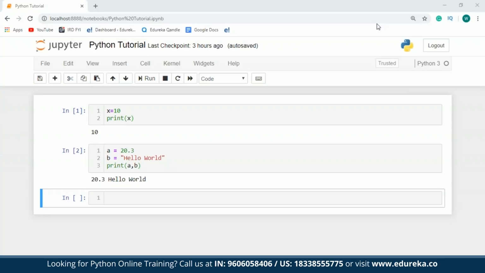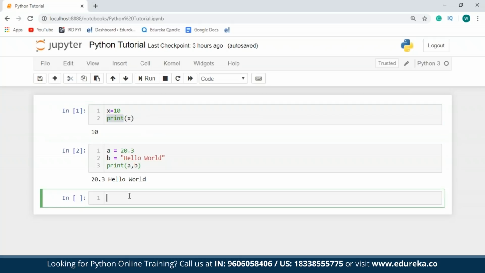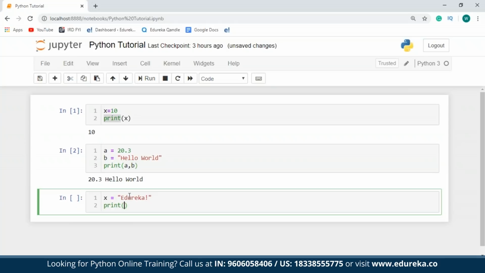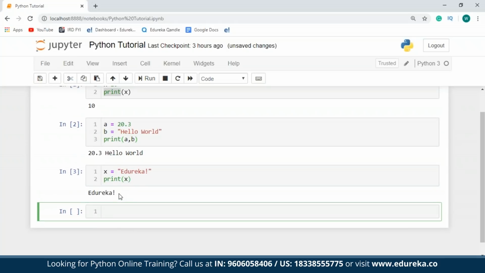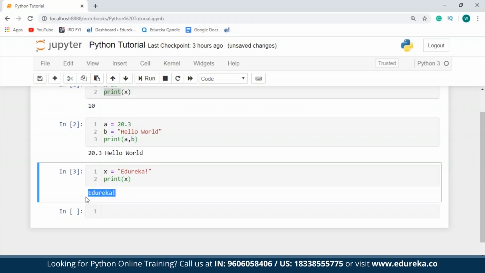So as you can see over here, I've assigned 10 to x. In case I want to modify the value of x, all I have to do is just declare x with the new value. So this time, I'll just say x equals edureka. And now let me print x. As you can see over here, previously when I printed x, it returned the value 10. Now I've redeclared x with a new value and the new value has been printed.